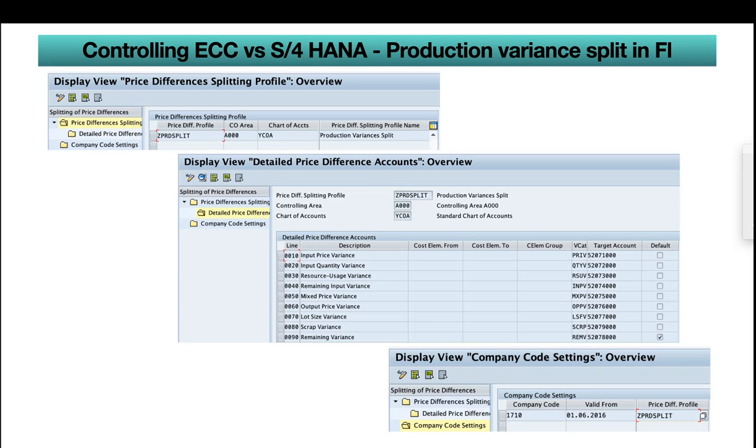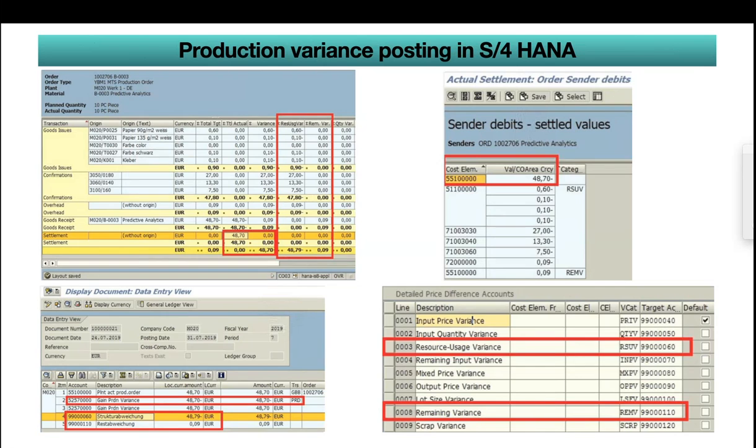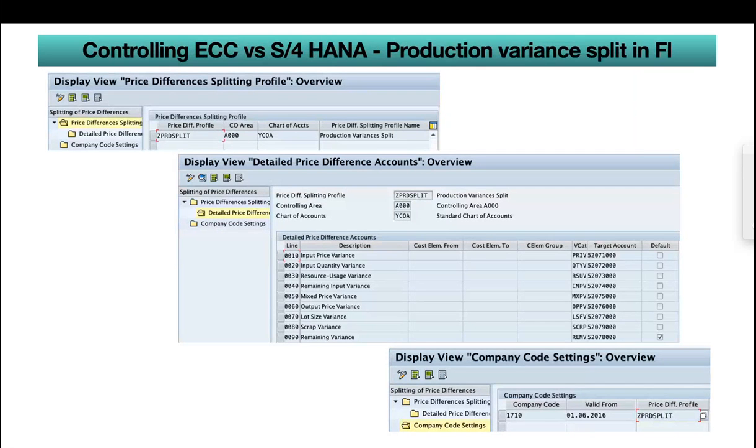Similar to the COGS split here, a price difference profile needs to be created, and it should be assigned to the controlling area and chart of accounts. Again, here we need to have these detailed price difference accounts. You can see earlier we used to do this in COPA, but now we are doing it in finance because we want these changes to happen in finance. That's why we are doing all these changes in finance.